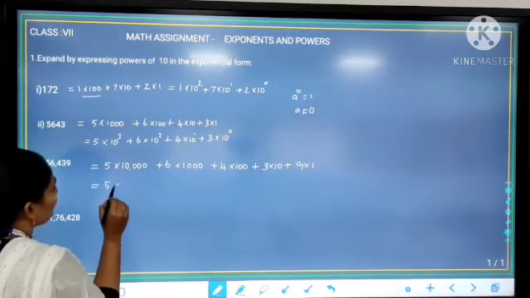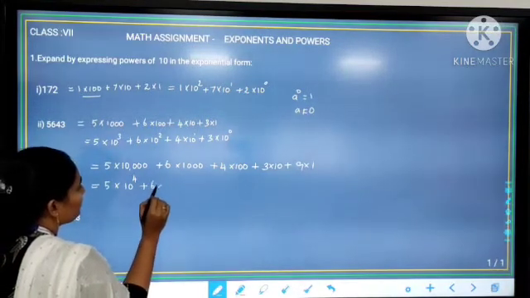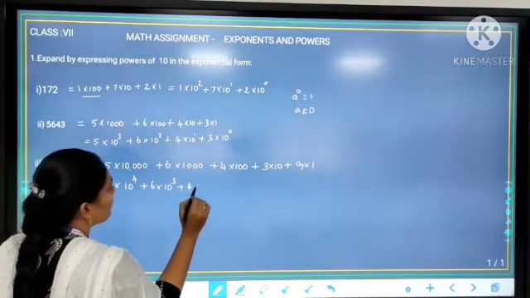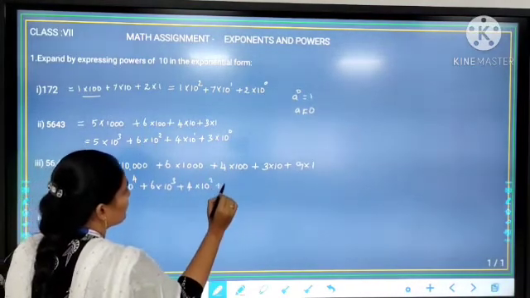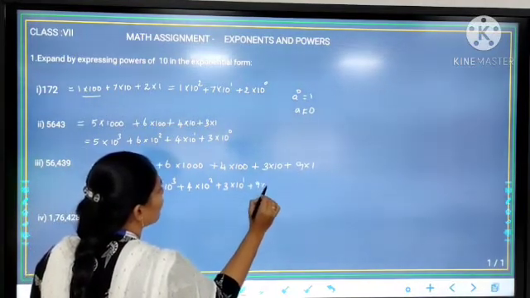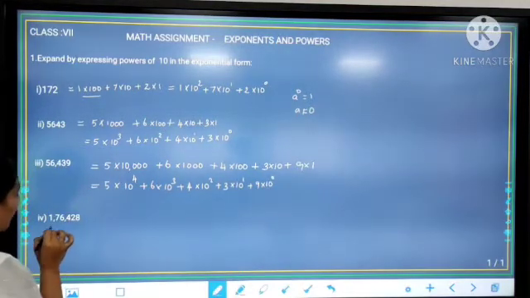So 5 into 10 to the power 4, plus 6 into 10 to the power 3, plus 4 into 10 to the power 2, plus 3 into 10 to the power 1, plus 9 into 10 to the power 0. See the fourth one,